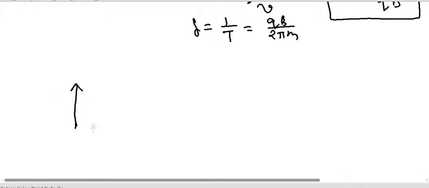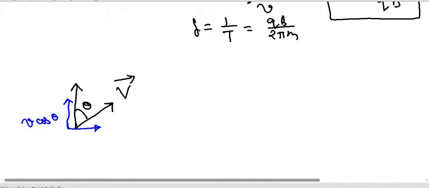I have a magnetic field, and I have given a velocity v to a charged particle whose charge is q, and the velocity makes an angle of theta with the magnetic field. So how to solve this type of problems? This is easy. This velocity we will resolve into two components. One component will be along the magnetic field, which will be v cos theta, and one perpendicular to the magnetic field, v sin theta.